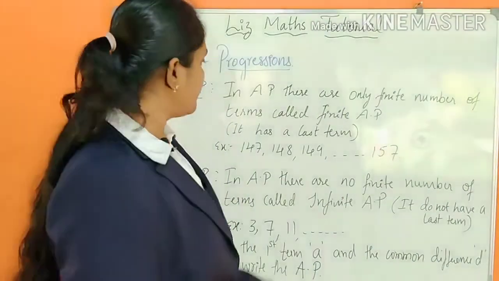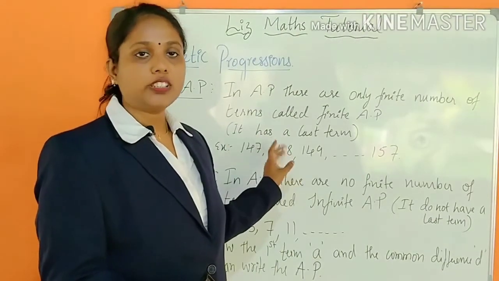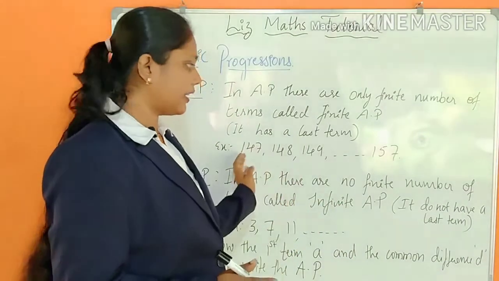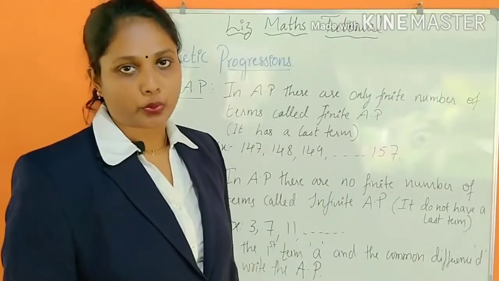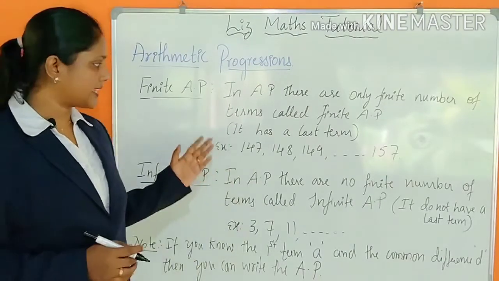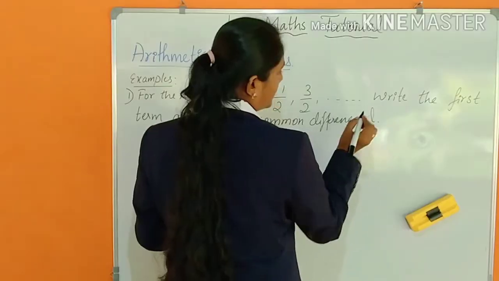If you know the first term 147, and what is the difference of these two? Common difference D. If you know D is equal to 1, then you can write any arithmetic progression. Hope you understood. Next I'll take a few examples to understand this arithmetic progression.